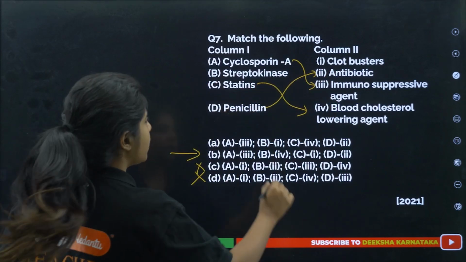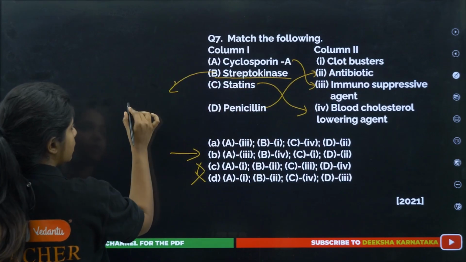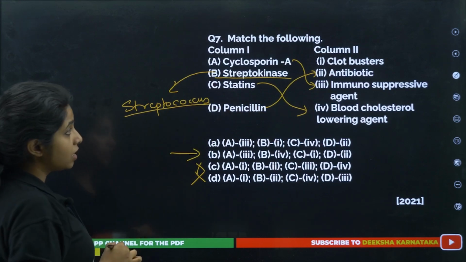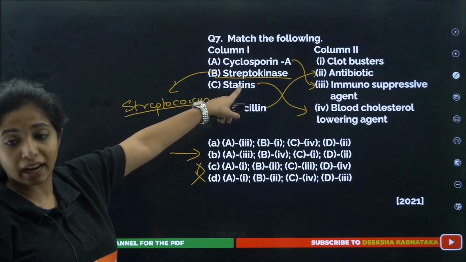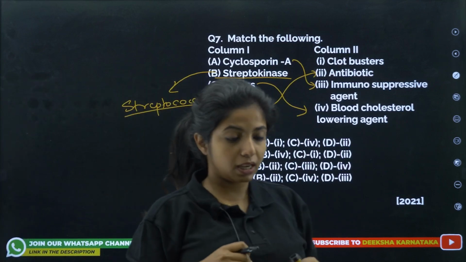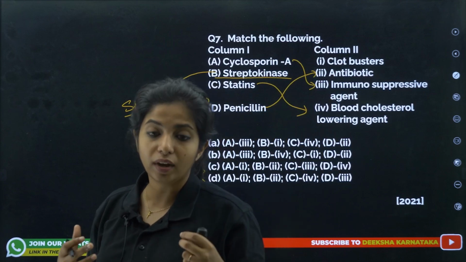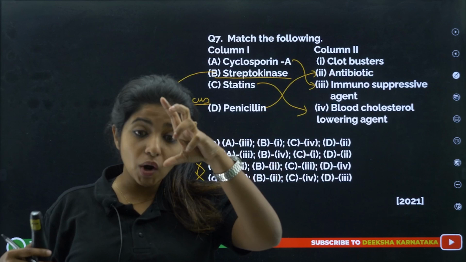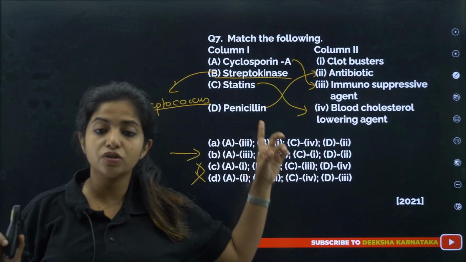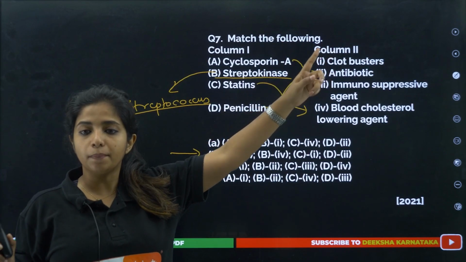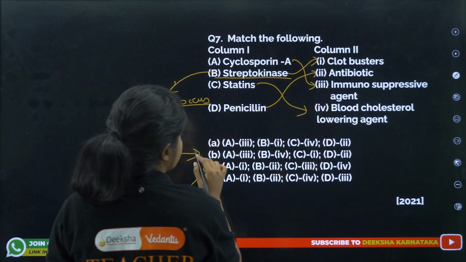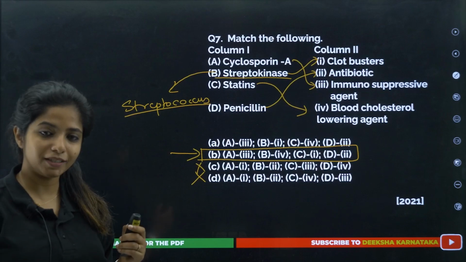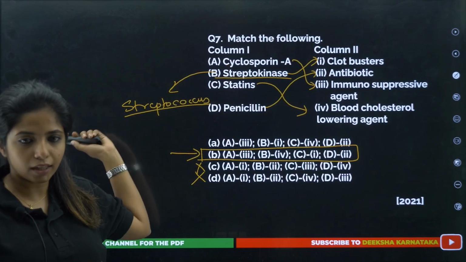Clot busters. Streptokinase that you see over here is released from a bacterium, Streptococcus, my dear children. This streptokinase is responsible for opening up the clots in our body. So whenever someone has a heart attack or some other problem where there is a clot in their blood vessels, to remove that, the first thing that is given is streptokinase, because it acts as a clot buster. So over here, this becomes your correct answer. Cool. So one new piece of information over here. Rest of the things we studied in the previous slide.